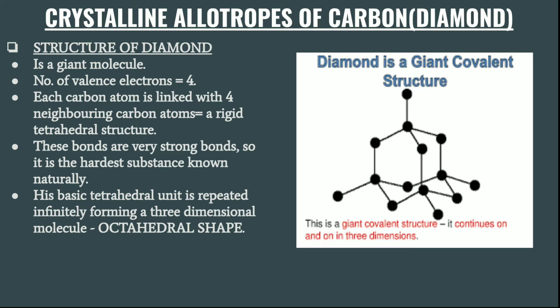Since each carbon is linked with 4 carbon atoms, it has a rigid tetrahedral structure. These 4 bonds give it the tetrahedral structure. These links are known as bonds, and the bonds are very strong, and that's why diamond is the hardest substance known in nature.